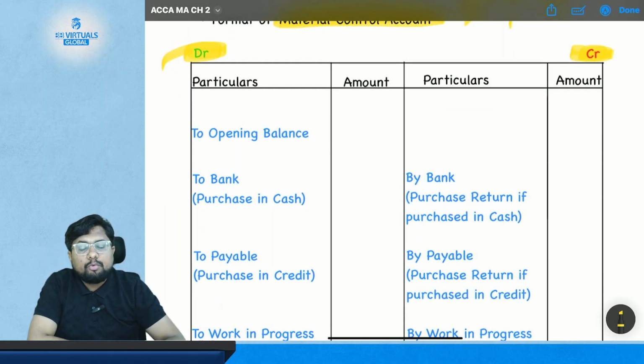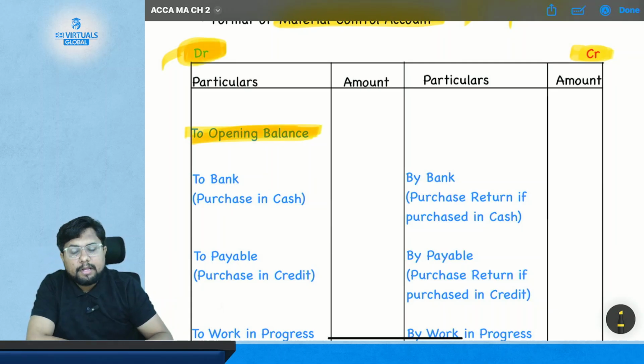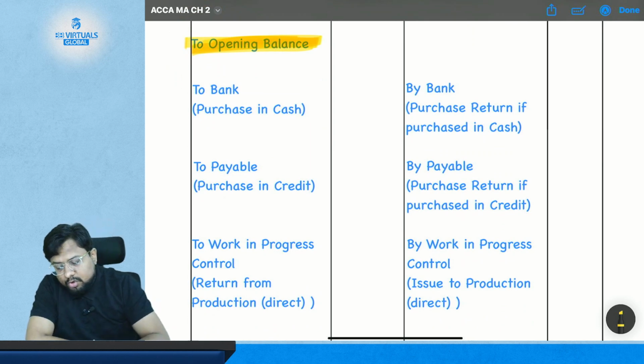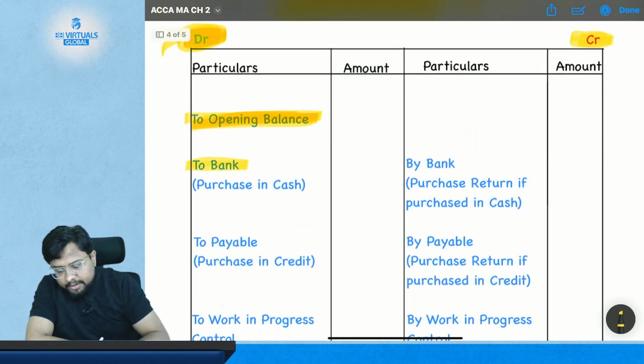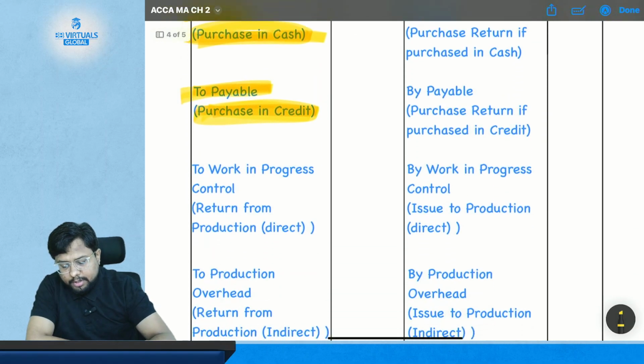That means your opening inventory will have a debit balance. So this is the opening balance of the inventory, which will have a debit balance. Okay. So when you purchase the material, your material control account will get debited, and bank or payable will get credited in case of credit purchase. If you have purchased in cash, your bank will get credited. If you have purchased on credit, your payable account will get credited.